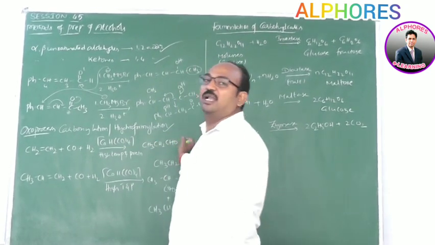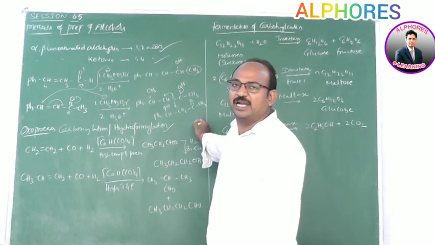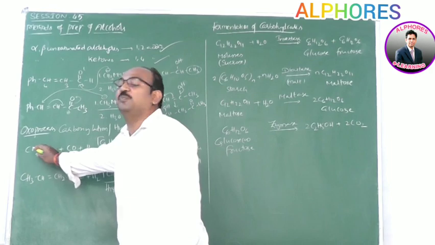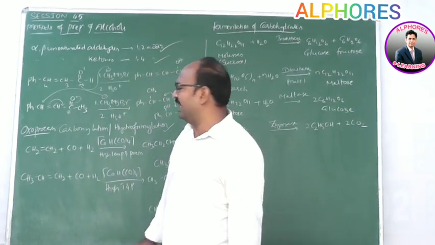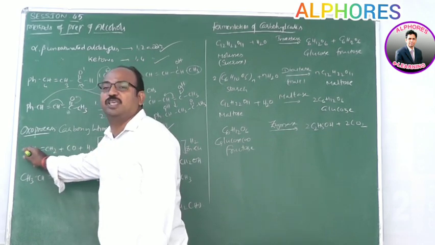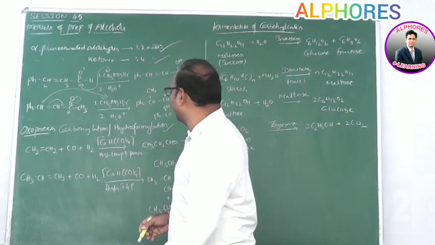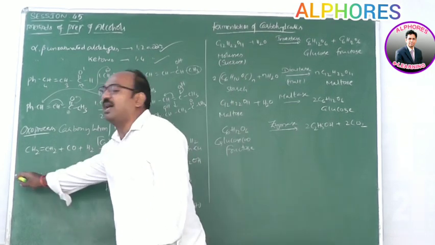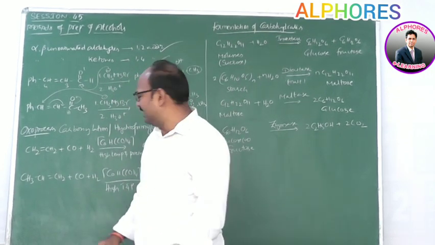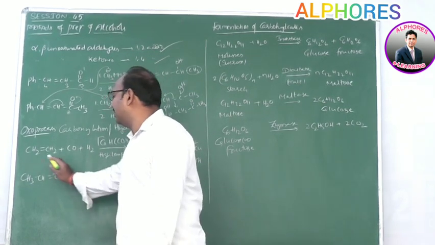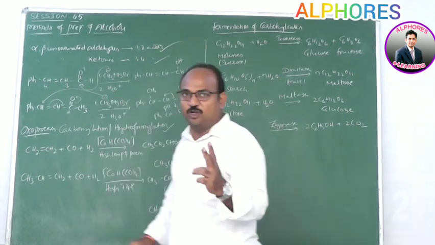Here we are getting aldehydes. The aldehydes upon reduction give alcohols. If the alkene is symmetrical, the carbonyl group has to come and attach to either of these two carbons, so we get only one aldehyde. In the case of an unsymmetrical alkene, there are two possibilities. The CO group may attach to this carbon or this carbon. Ultimately you get two products.